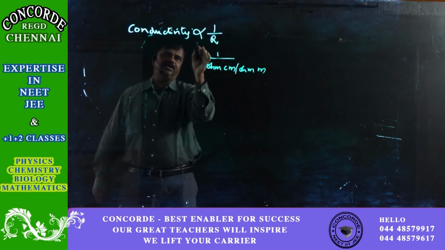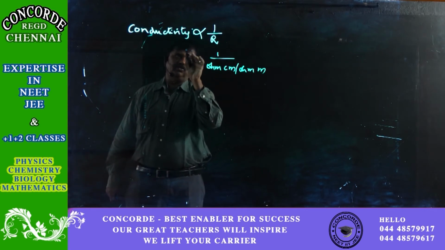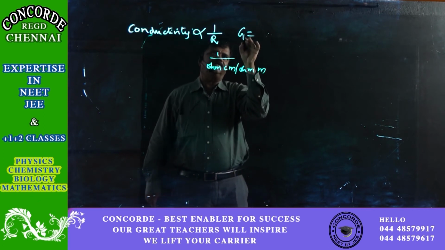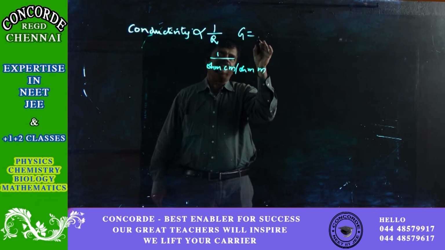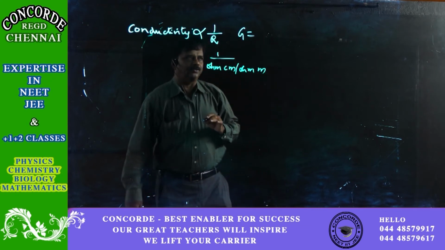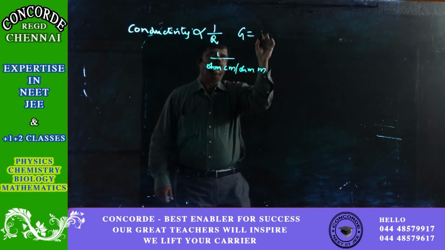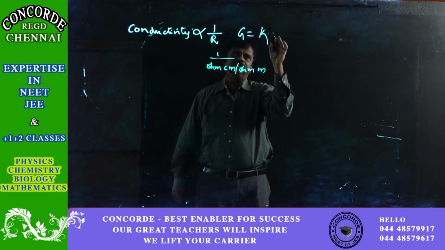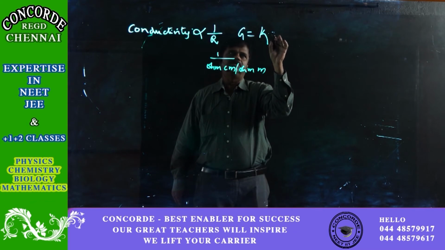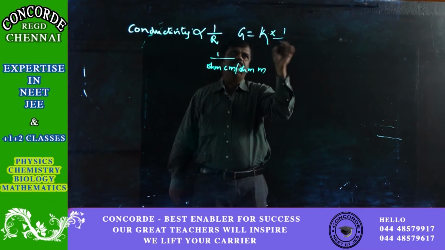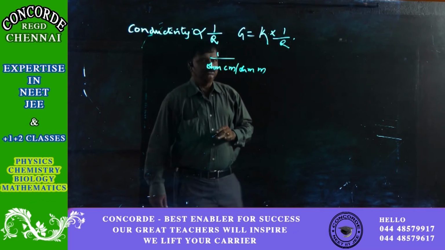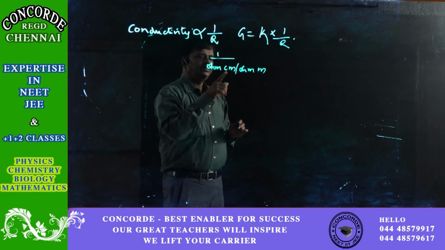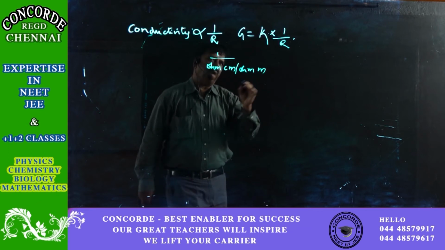Naturally, when this proportionality sign is removed, we have to have a constant. So conductivity G is equal to kappa into 1 by R. Now the unit for resistivity is ohm centimeter or ohm meter.